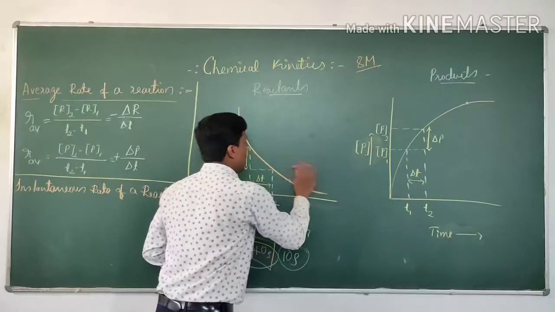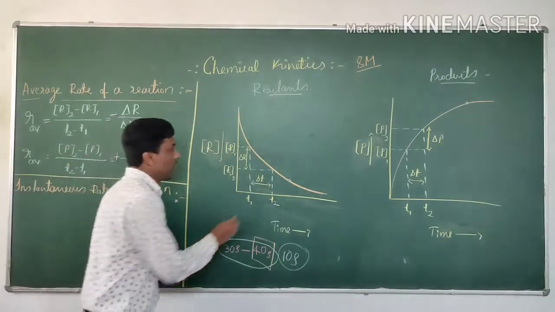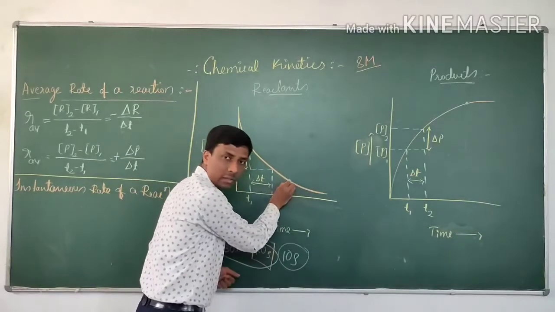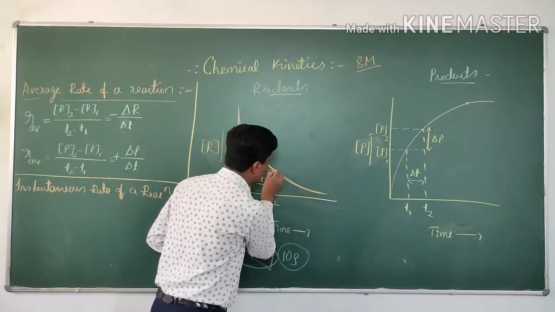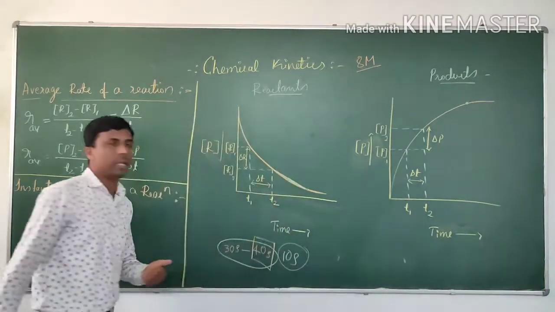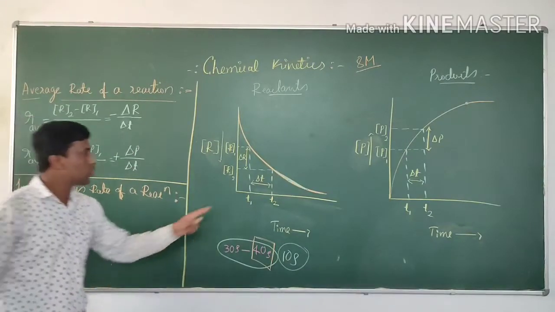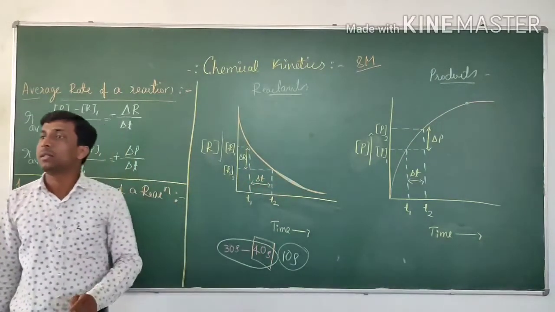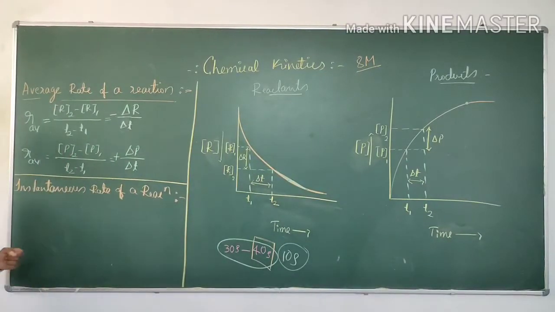See, if I want to get the instantaneous rate of reaction at this point, I need to draw a tangent here. What I need to draw? I need to draw a tangent. Okay, you need to get the slope of that tangent. The slope of that tangent will give you the instantaneous rate of reaction.